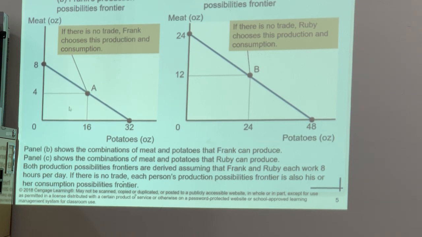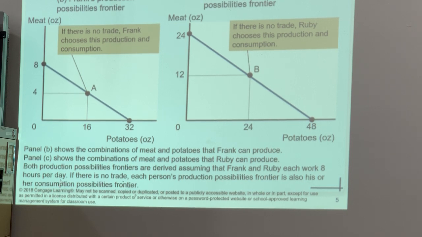Panel B in this case shows the combination of meat and potatoes that Frank can produce. Panel C shows the combination of meat and potatoes that Ruby can produce. Here we are again assuming that these production possibility frontiers are derived assuming that Frank and Ruby each work 8 hours per day.